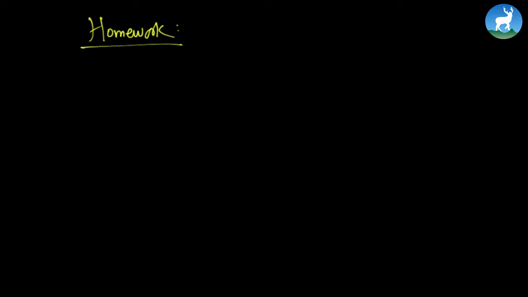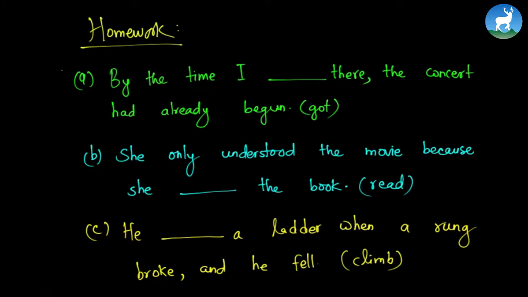With this, I'm going to give you some homework, and your homework is to fill in the blanks. These are the 3 examples as homework. The first one is: by the time I blank there, the concert had already begun. So is it simple past tense or past perfect tense or even past perfect continuous tense? Find out: by the time I got there, or I had got there, or I had been getting there.